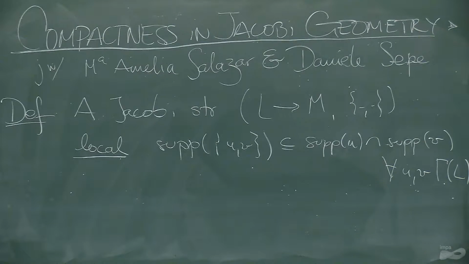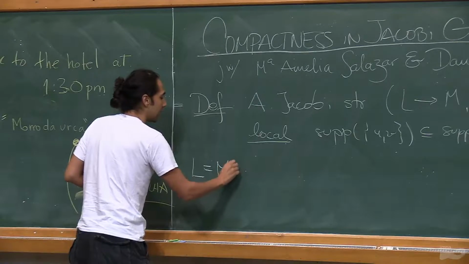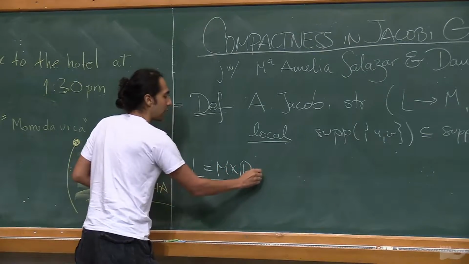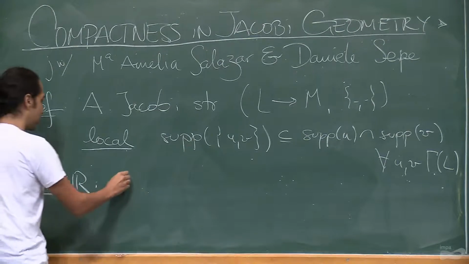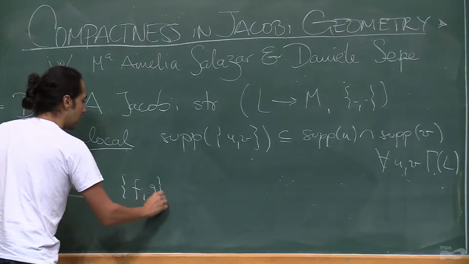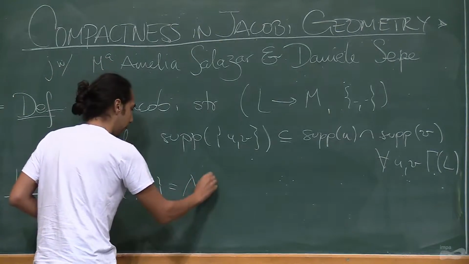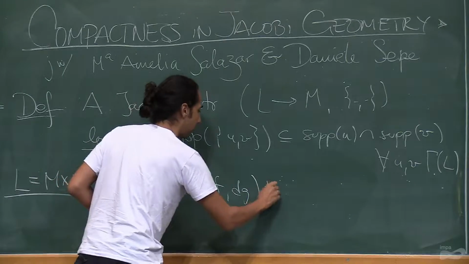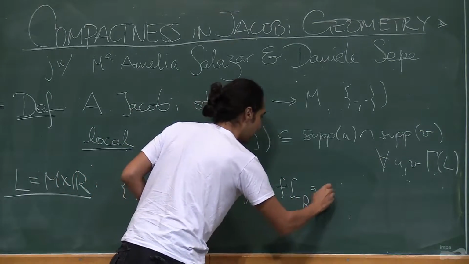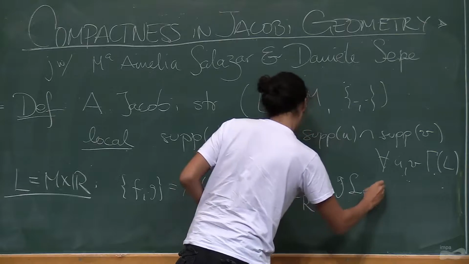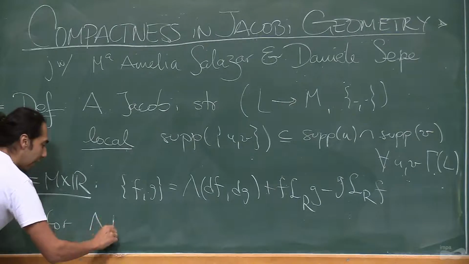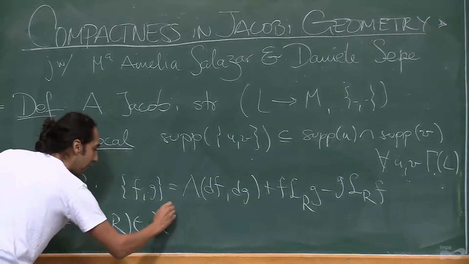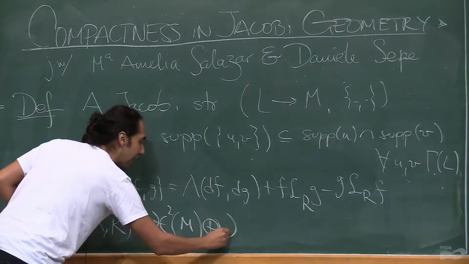And we also learned that in the case that L is the trivial line bundle, then this coincides with Jacobi pairs, because Lichnerowicz proved that in this case, the bracket has to have this form, for a lambda and an R that are a bivector and a vector field.